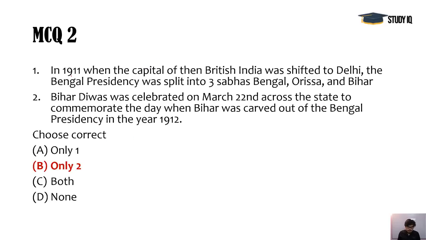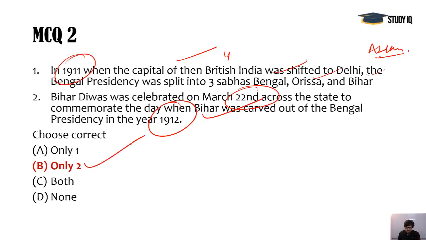Next, this statement is wrong because Bengal presidency was split into 4 parts. Bengal, Odisha, Bihar and Assam was also there. So that was also created, and this statement is okay that 22nd March is Bihar Day, and they commemorate the day when Bihar was carved out of the Bengal presidency in the year 1912. And you remember 1911 was the year when the capital was shifted from Calcutta to Delhi. So only 2 is the correct answer here.